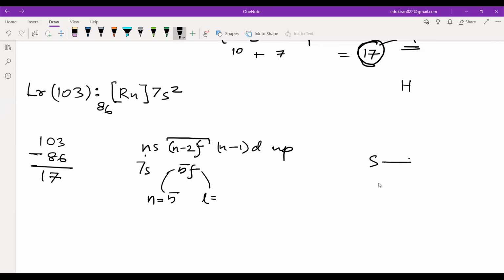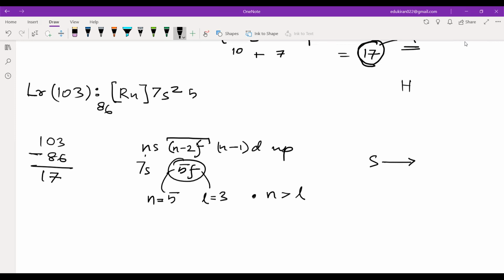What is the value of the azimuthal quantum number for s, l will be 3. Now the condition is that n should be greater than l. Is the condition fulfilled or violated? It is valid, right? So 5f will exist.